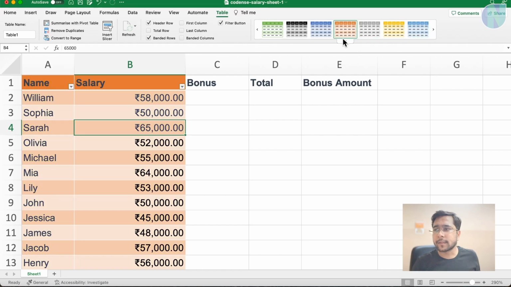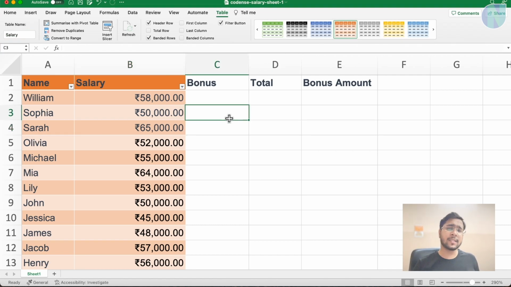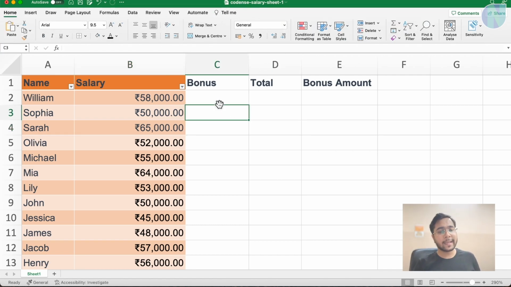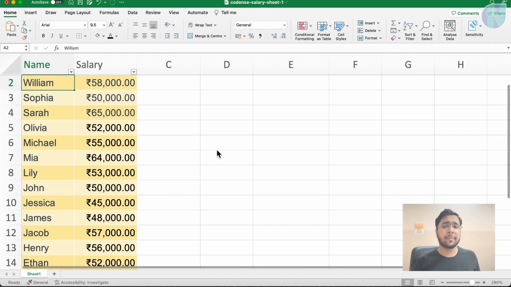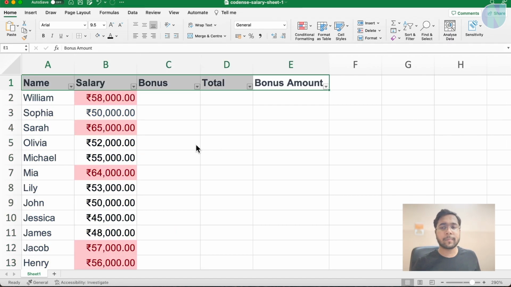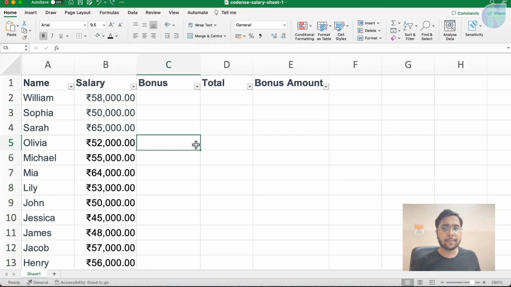You can set any other format to this table and set different ways in which the table should be formatted. You can set the table name as well. This is the table name. You can set salary here, to set the table names. You can remove duplicates, convert to range, and so many options are there. But this is just an introduction to tables in Excel. Let's undo it. Press Ctrl Z multiple times to undo to the previous state where we were.